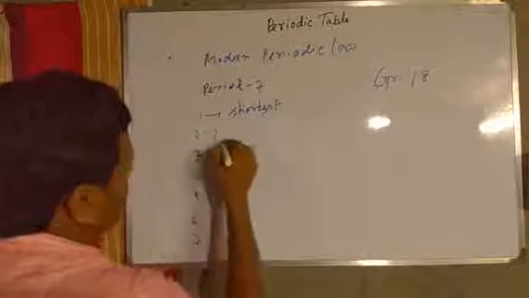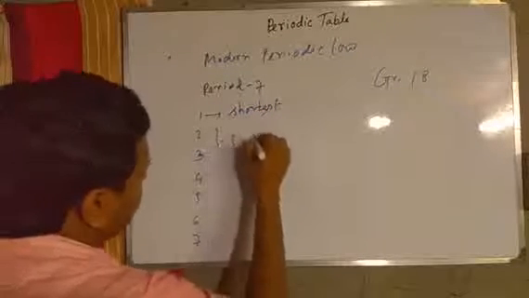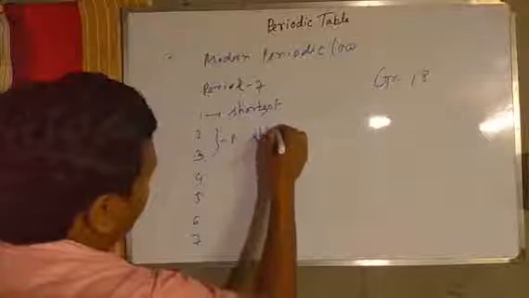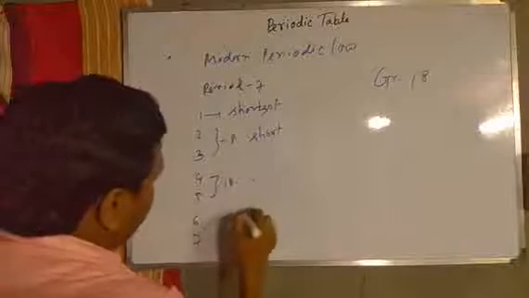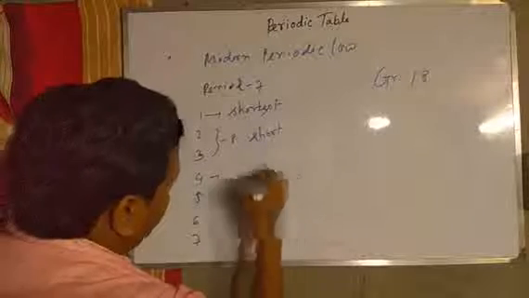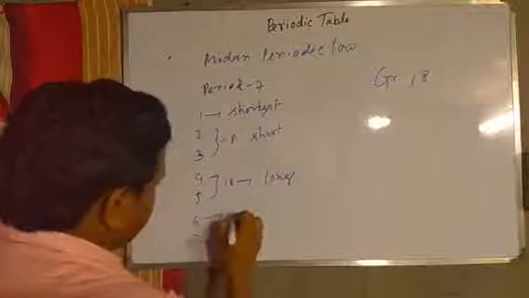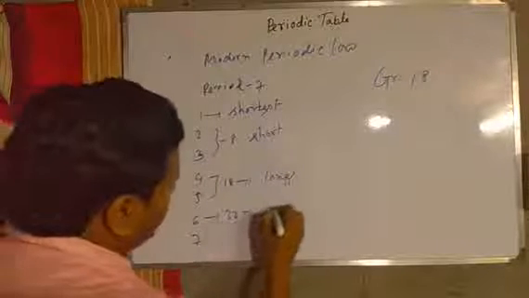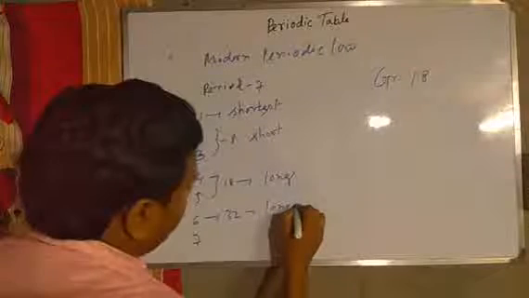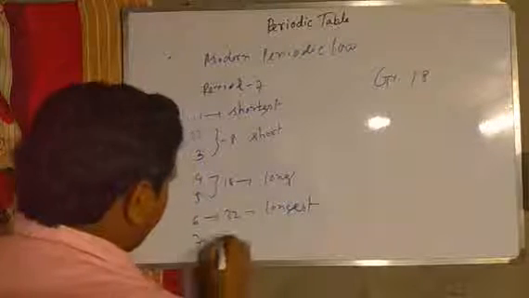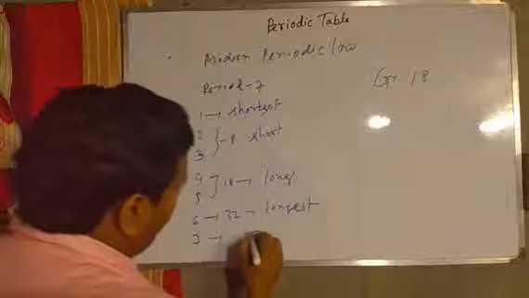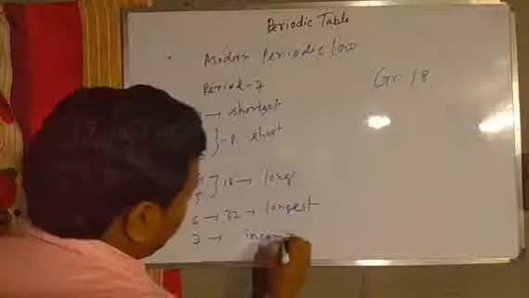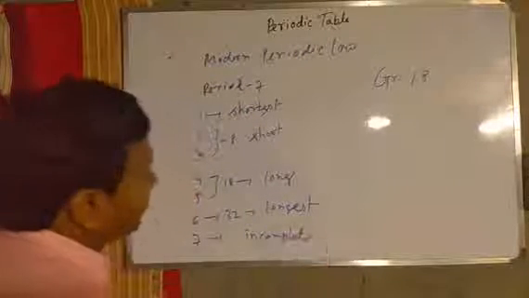Periods 2 and 3, 8 elements are present, short period. Periods 4 and 5, 18 elements are present, long period. Period 6, 32 elements are present, called the longest period, and period 7 is called the incomplete period.